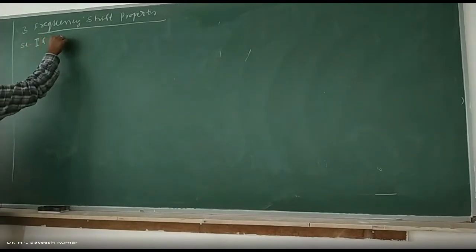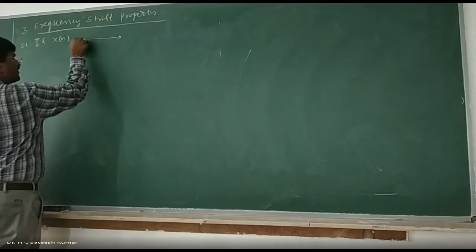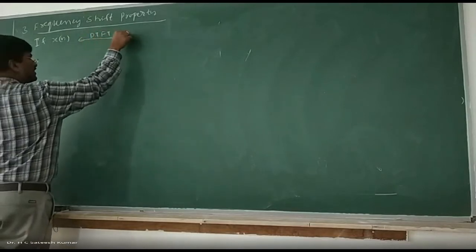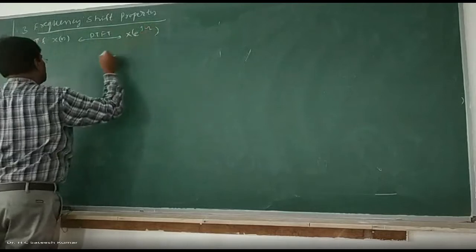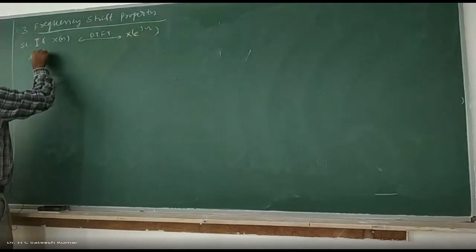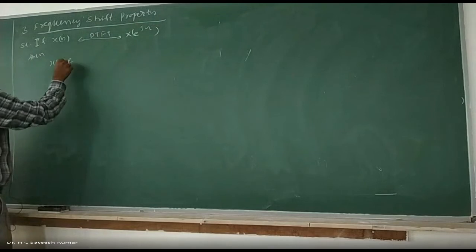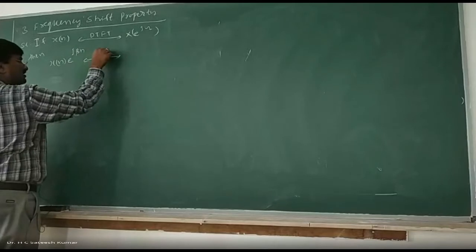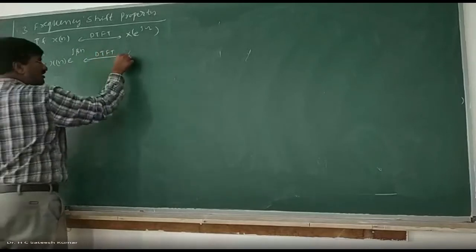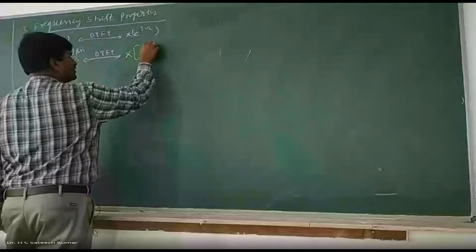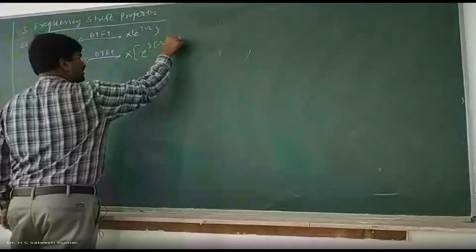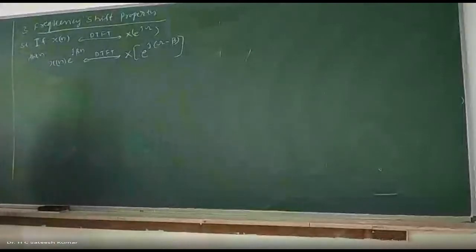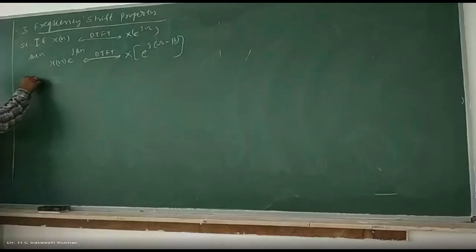If x of n has DTFT x of e to the power of j omega, then x of n into e to the power of j beta n has DTFT x of e to the power of j omega minus beta. I'll give the inference between this frequency shift and the time shift property. First we shall do this one, then I'll come to that. Proof.